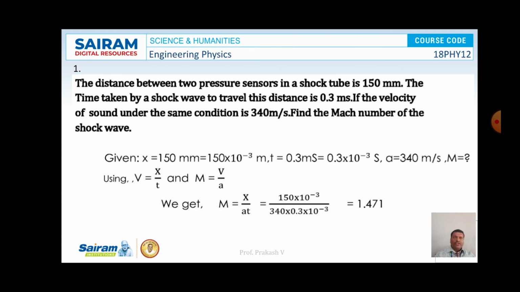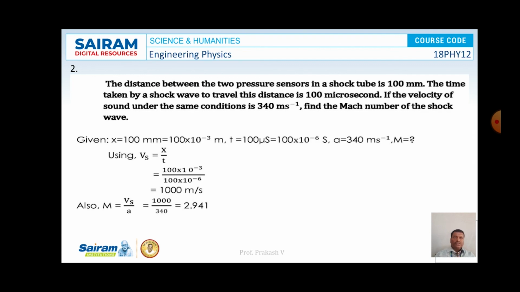So what is the value of Mach number? We know that v is equal to x by t and M is equal to v by a. So M is nothing but x by at. Substitute the values of x, a and t, and we get the answer 1.47. That is the value of the Mach number.